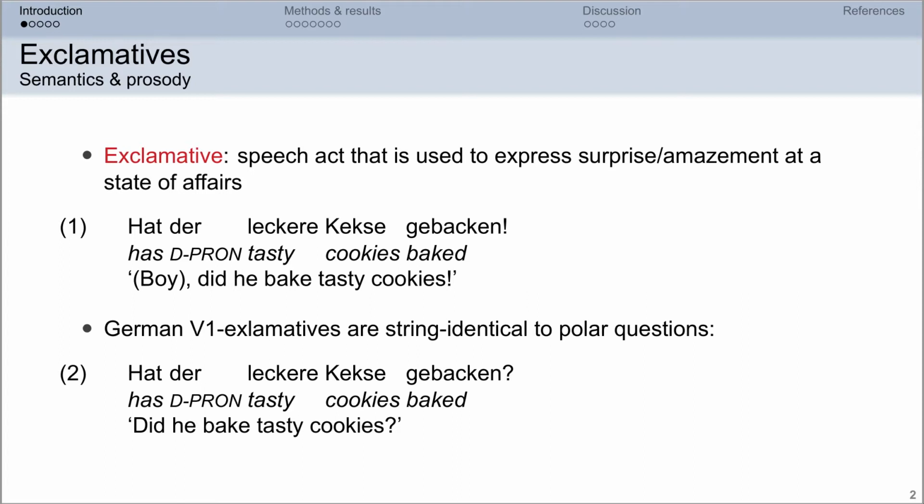In this talk, we will be discussing verb-first exclamatives, such as the example given in 1, which is pronounced, for example, something like "hat der leckere Kekse gebacken." Note the D pronoun in subject position. D pronouns are string identical to definite articles, and they are quite common in colloquial spoken language. They occur often in exclamatives but can also occur in other speech acts. And also note that in the absence of any context, the differentiation between exclamatives and questions falls on prosody.